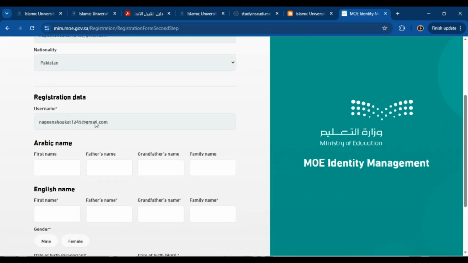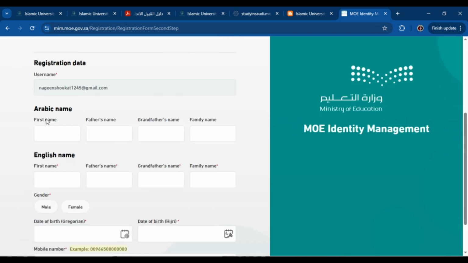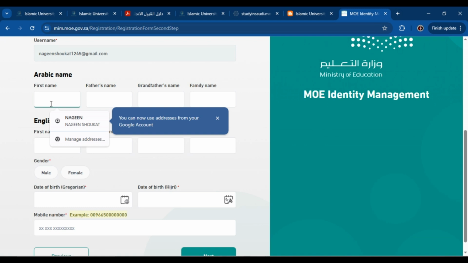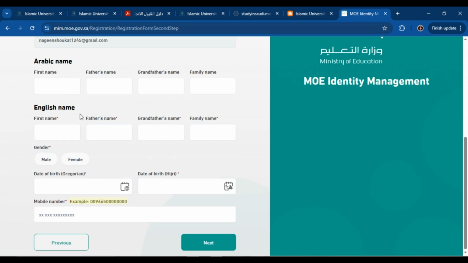Now in the next step you have to enter this registration data. First of all, write your username. This will be your ID or email ID. Next you have to enter your Arabic name. First write your first name, then father's name, then grandfather's name and family name. If you have your Arabic name, or you can type it, you can write it, otherwise leave it.